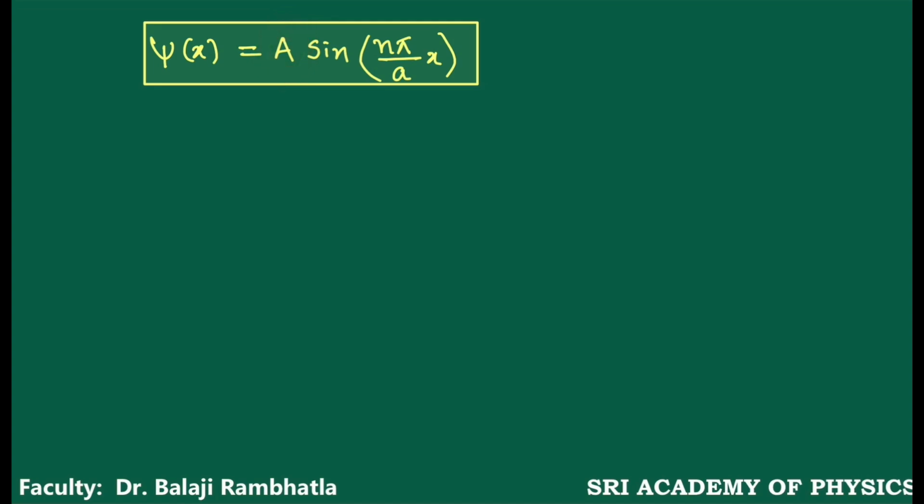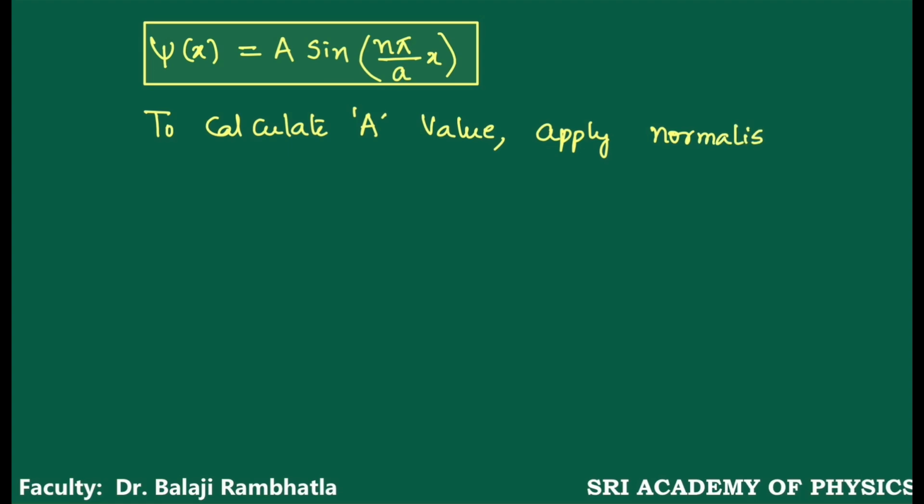Here the A is an unknown term. What is the value of A? We don't know. To calculate this A value, apply the normalization condition. What is the normalization condition?